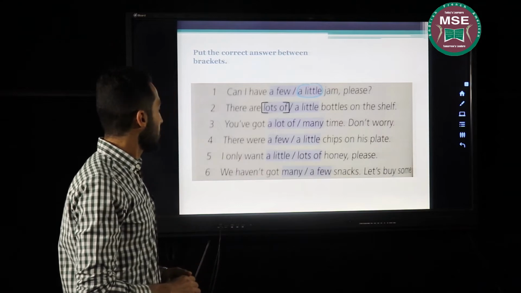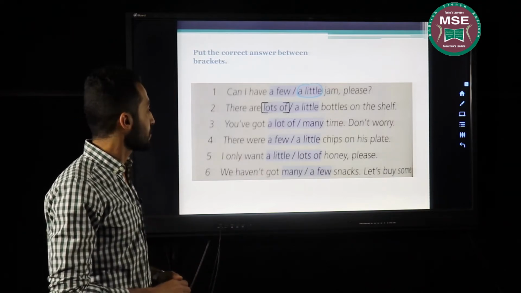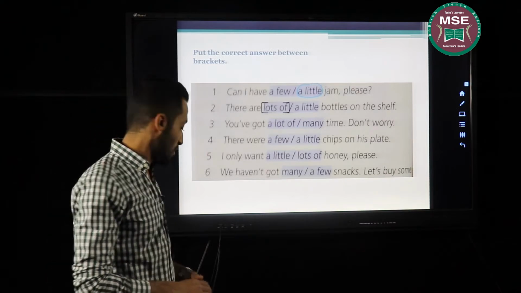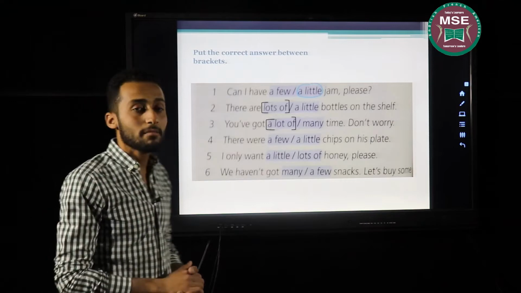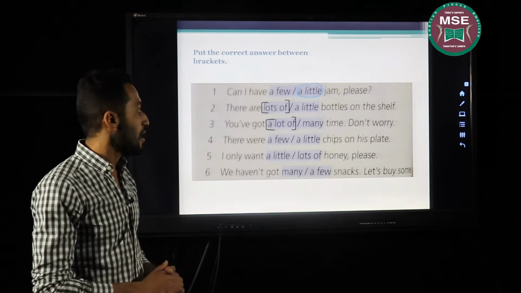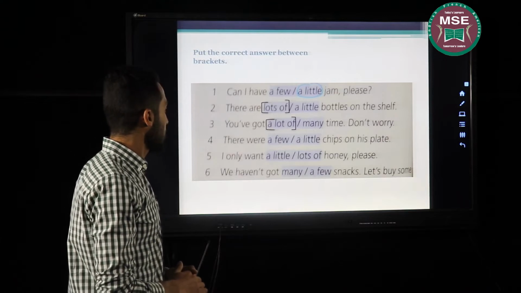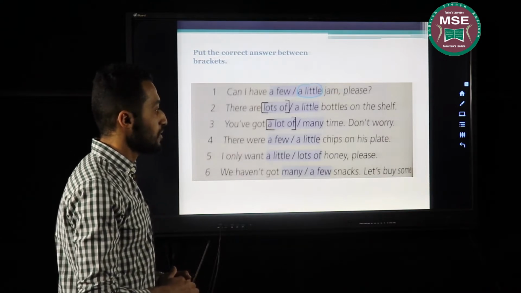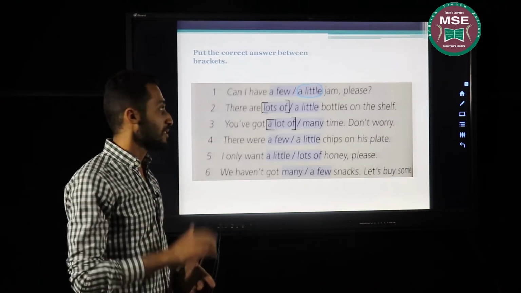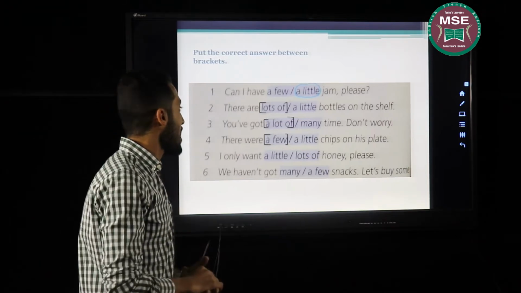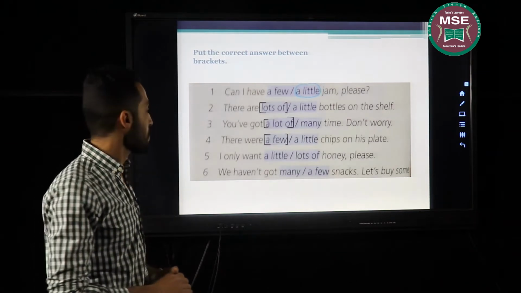Number 3, we've got blank time, don't worry. That's right. We've got a lot of time, don't worry. Again, time is an uncountable noun. I cannot choose many with it. The fourth question, there were a few or a little chips on his plate. That sounds about right. There were a few chips on his plate. Chips is a countable noun.